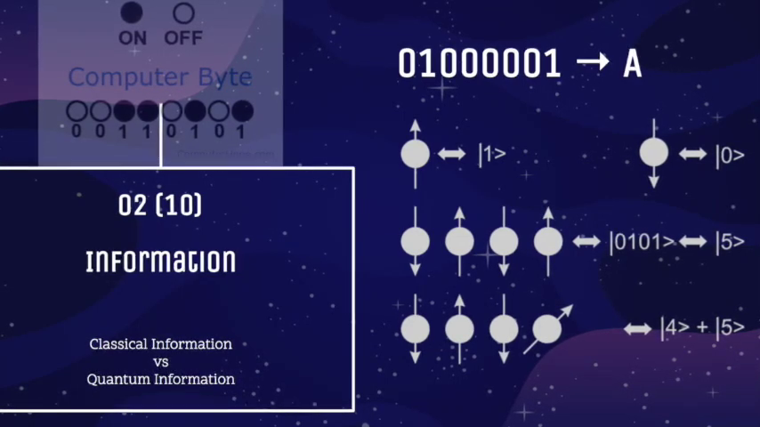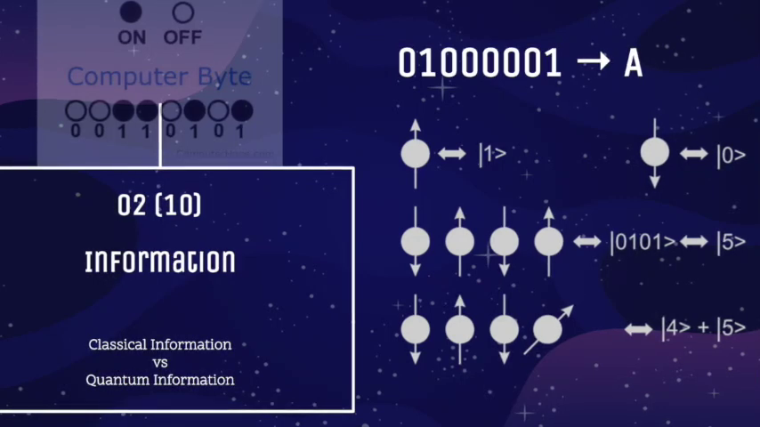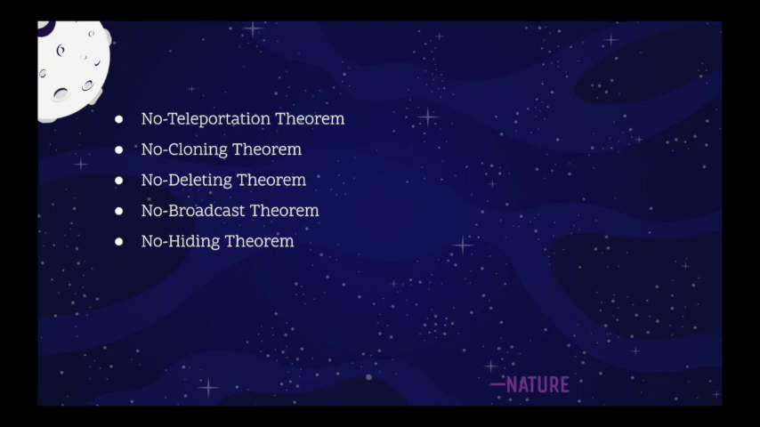Just like how bits are used to convey classical information, qubits are used to convey quantum information. Because of the uncertainties, the things you can do with quantum information is much different than classical information. The limitations to quantum information can be described using 5 theorems. The first of these theorems is no teleportation theorem. This theorem states that a qubit cannot be wholly converted into a classical bits, that is, it cannot be read.